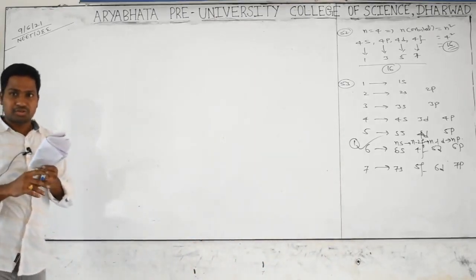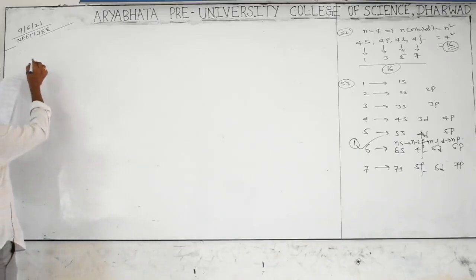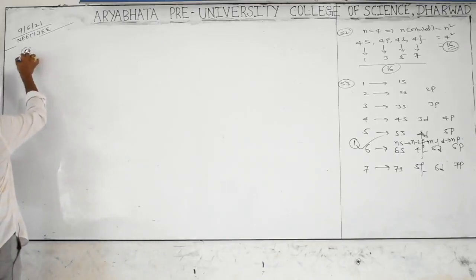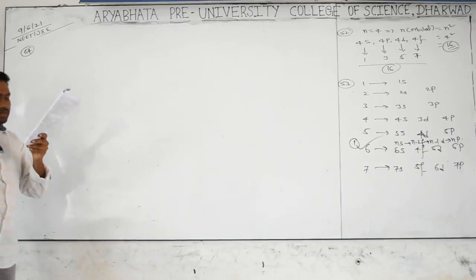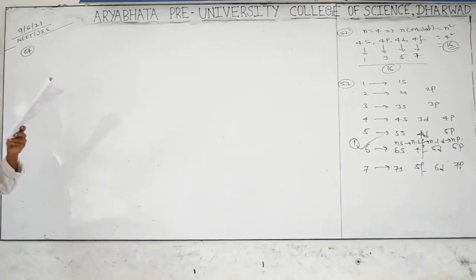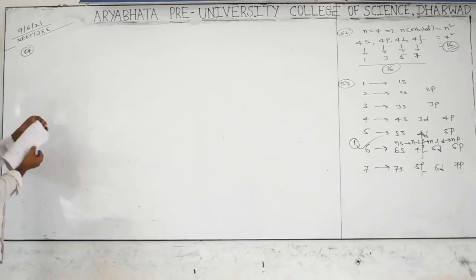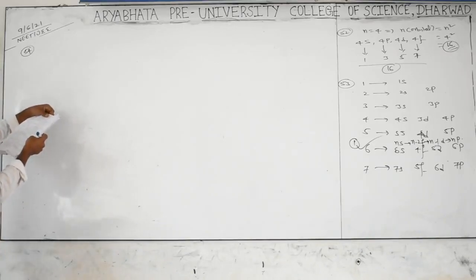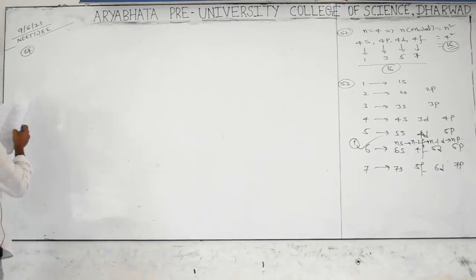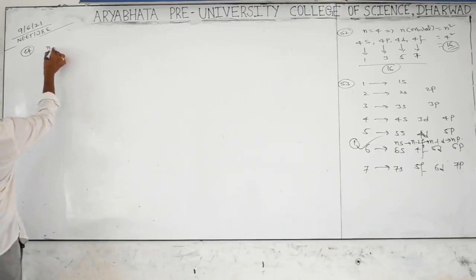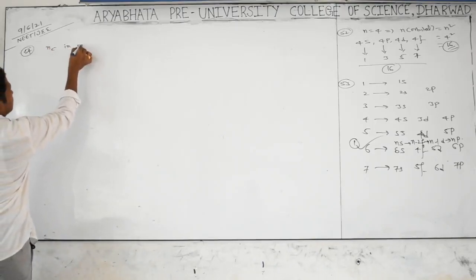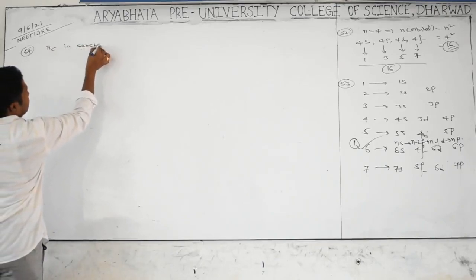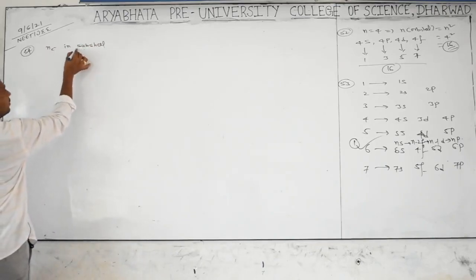We'll see the next question. 54. See carefully. The maximum number of electrons in a subshell of an atom is determined by the following. What is given? The number of electrons in a subshell.